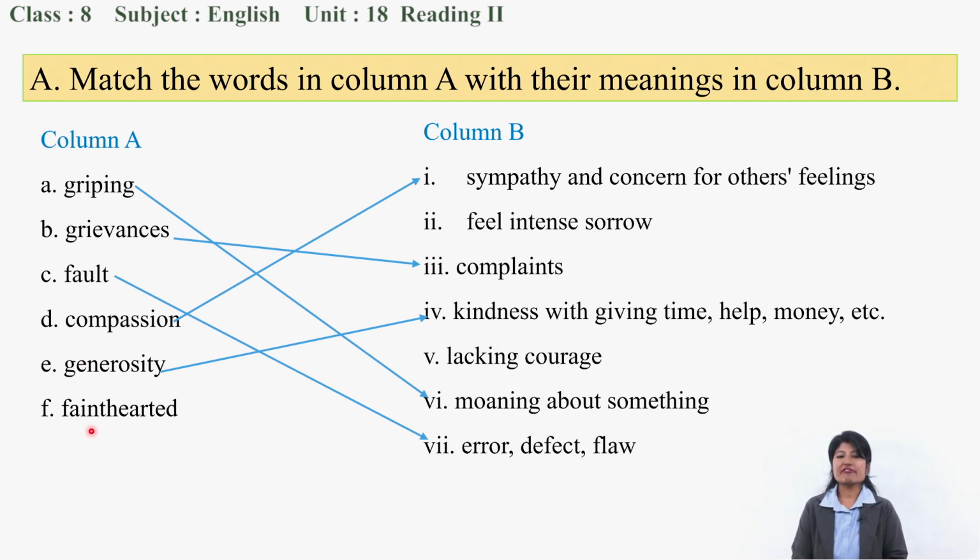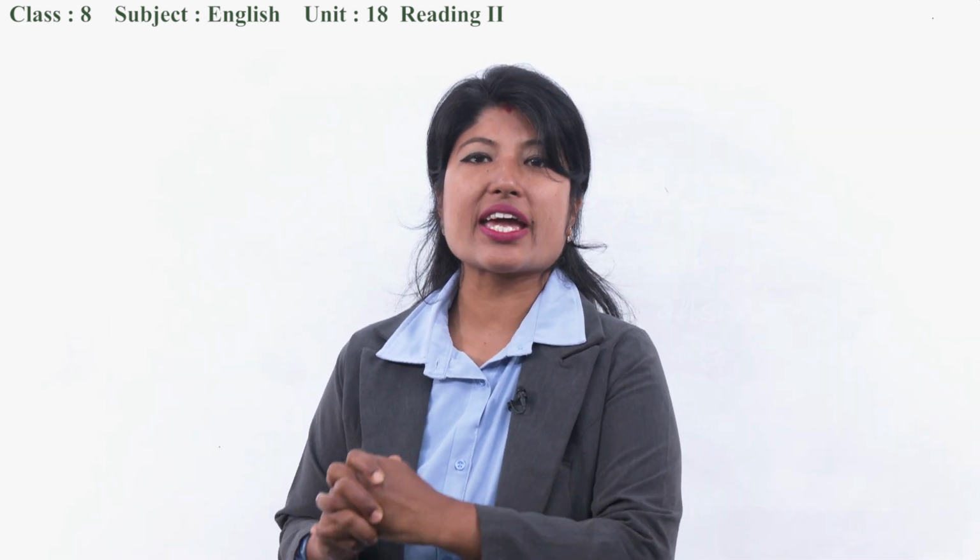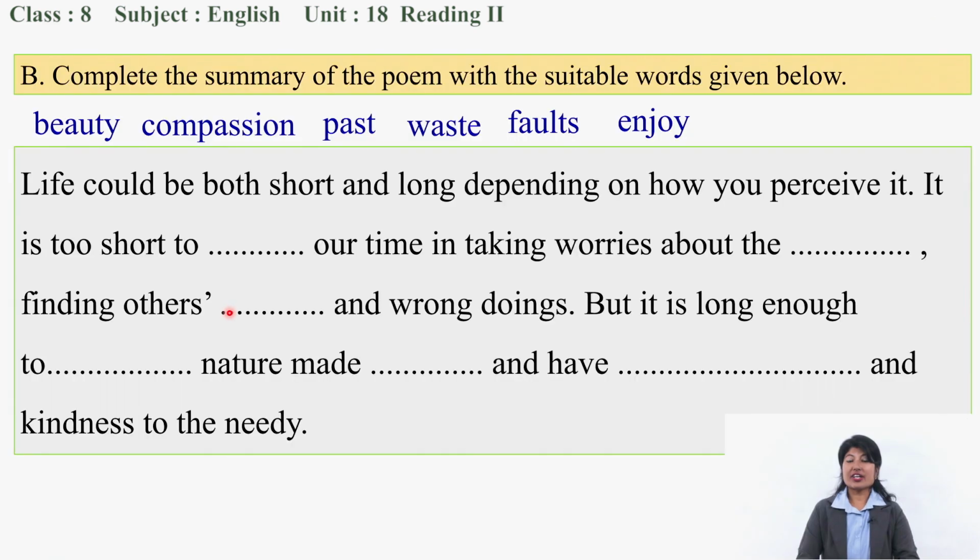Now only one we have, faint-hearted. F, faint-hearted. We have two options left. One is feel intense sorrow, another is lacking courage. And I know you remember faint-hearted means feeling low, that is lacking courage, of course. Okay, all right. We have completed our exercise A and it's time for us to move to exercise B. Let's get into our exercise B.